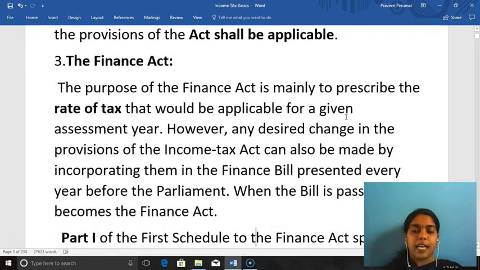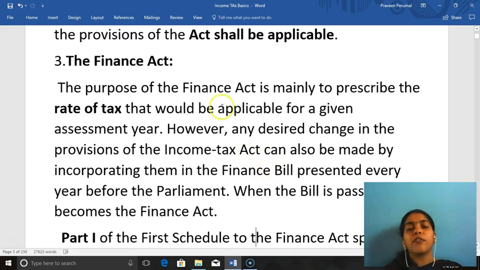Next, Finance Act. We saw the Income Tax Act, then we saw the income tax rules. Next comes the Finance Act. Let us recall that there was no Service Tax Act as such. Service tax was provided in the Finance Act only. So the Finance Act is also a very important constituent.